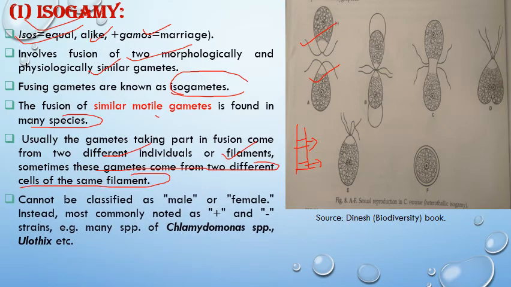Here we do not designate the gametes as male gamete and female gamete, because they are similar in their activity and there is no clear-cut sexual dimorphism. So we designate them as plus or minus strain. One will be a plus strain, the other will be a minus strain. For example, many species of Chlamydomonas and Ulothrix.